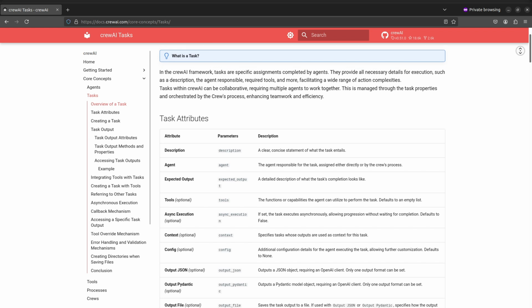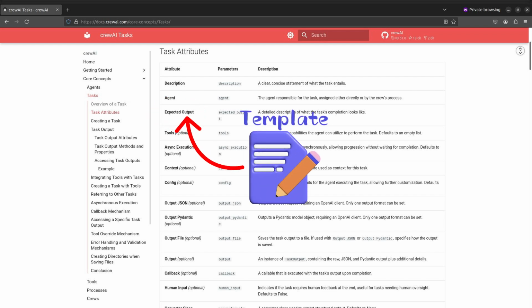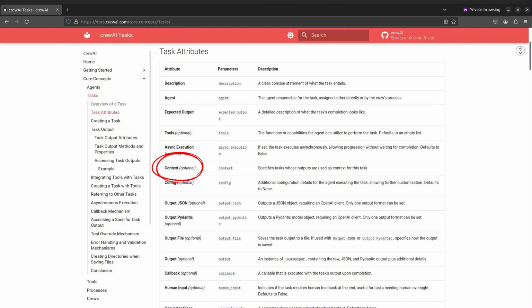For each task, we define a few arguments. We provide a detailed description that explains how exactly the corresponding agent should work. We specify which agent will execute the task and the expected output so that the agent knows what a successful completion stage looks like and when to stop. Even better if you provide a template for the output that gives more detailed stopping instruction to the agent. We also specify the context to provide a list of tasks in which their outputs will be fed as the context of this task. Finally, even though output file is optional, I always prefer to have the generated response saved in the file for easier viewing and debugging.